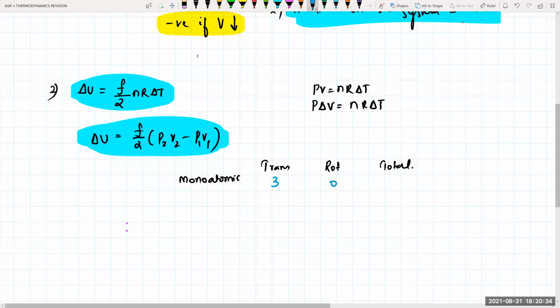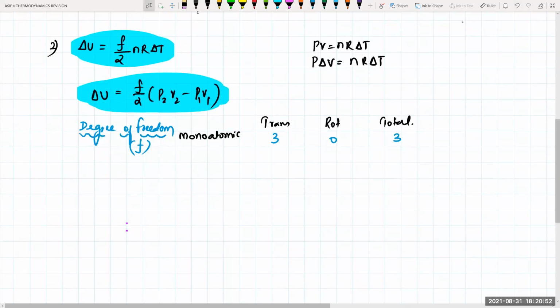So the number of degrees of freedom for this will become 3. For monoatomic gas, translation is 3, rotation is 0, total is 3. That means F is equal to 3.